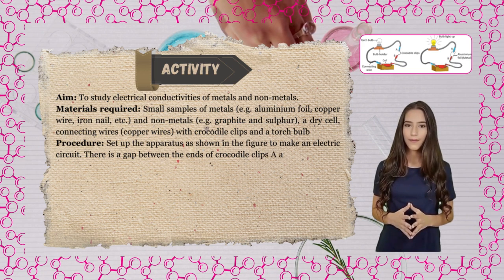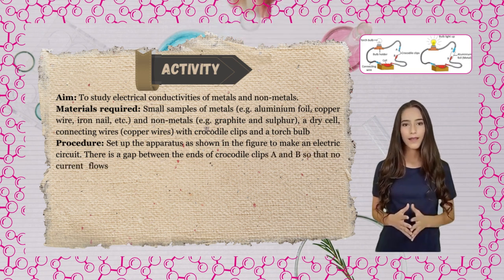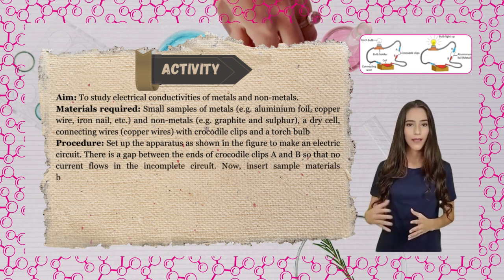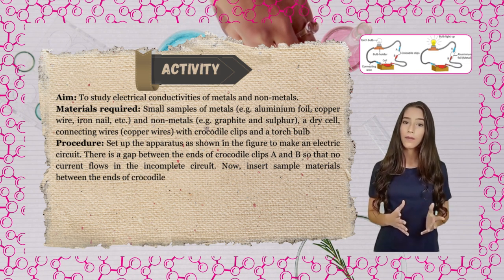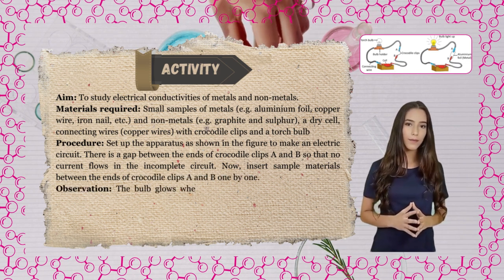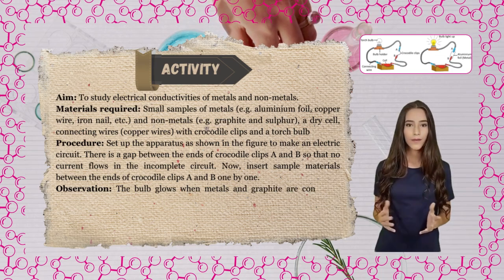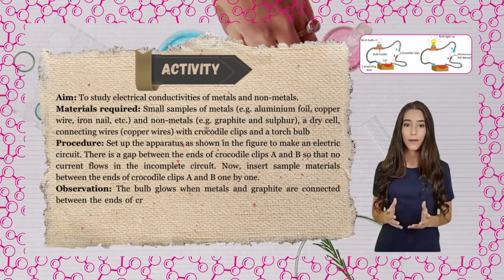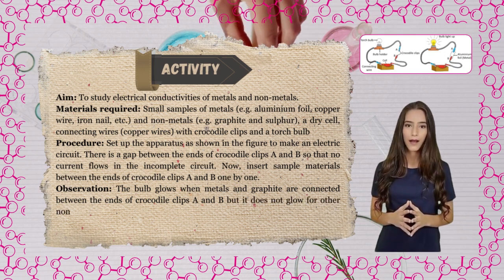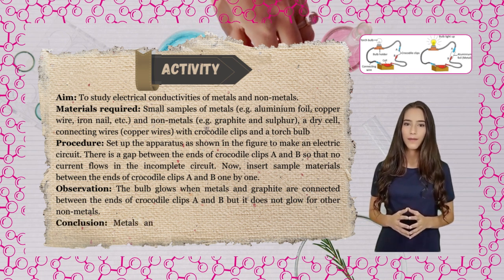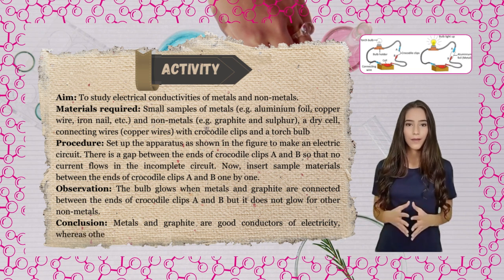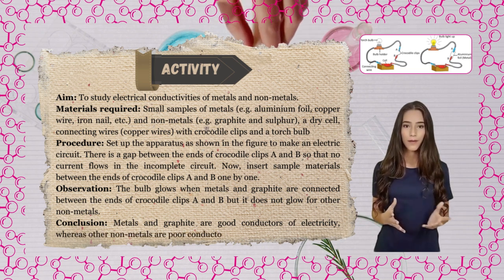There is a gap between the ends of crocodile clips A and B so that no current flows in the incomplete circuit. Now, insert sample materials between the ends of crocodile clips A and B one by one. Observation: the bulb glows when metals and graphite are connected between the ends of crocodile clips A and B, but it does not glow for other non-metals. Conclusion: metals and graphite are good conductors of electricity, whereas other non-metals are poor conductors.